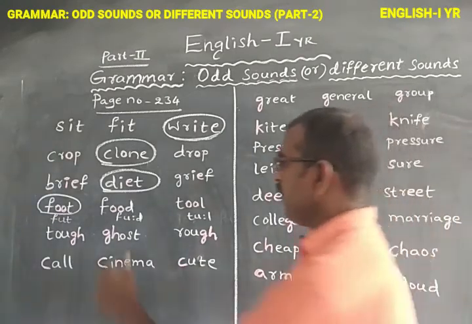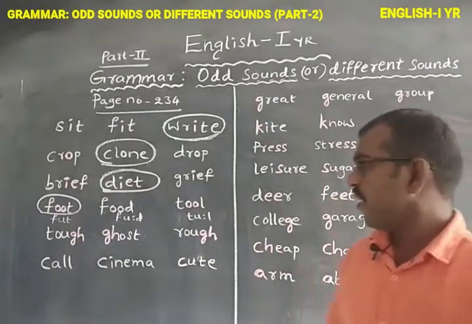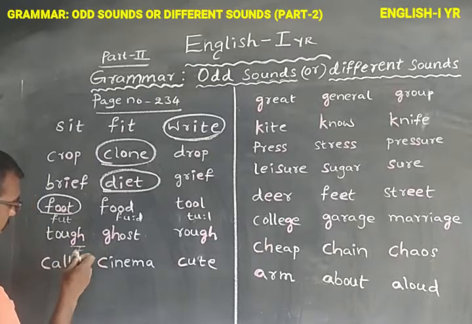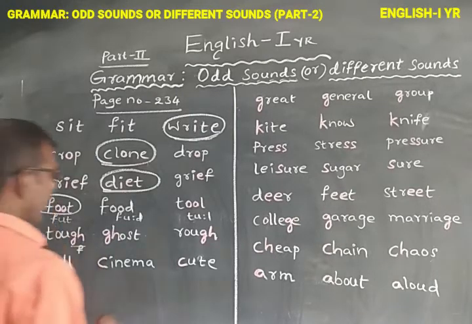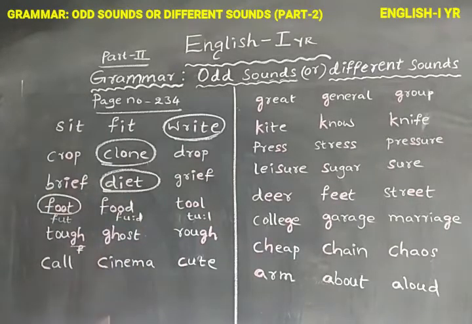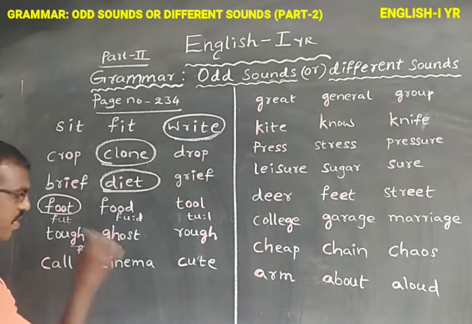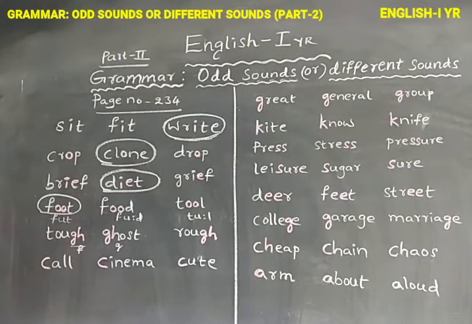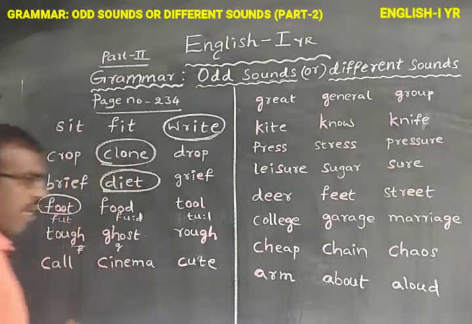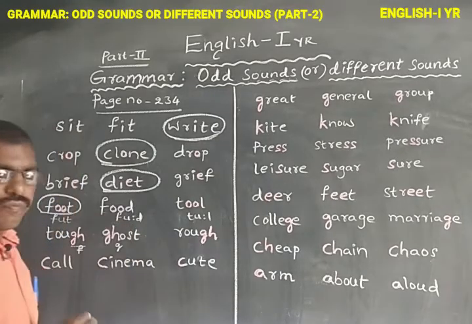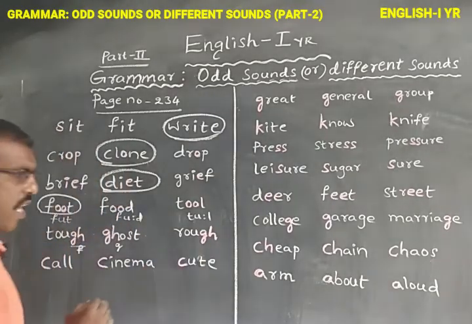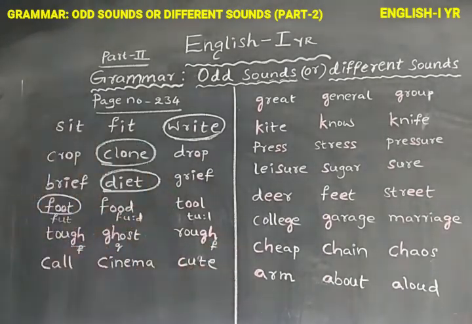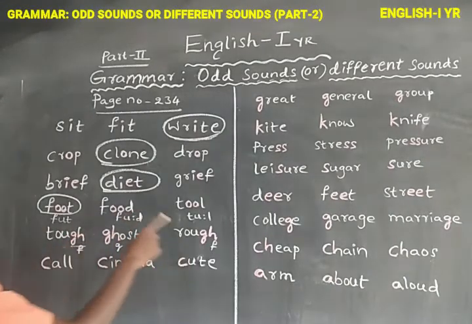In the word tough, GH makes a sound like F. In the word ghost, GH makes a sound like G. In the word rough, R-O-U-G-H, the letters GH make a sound like F. Tough, rough, ghost.